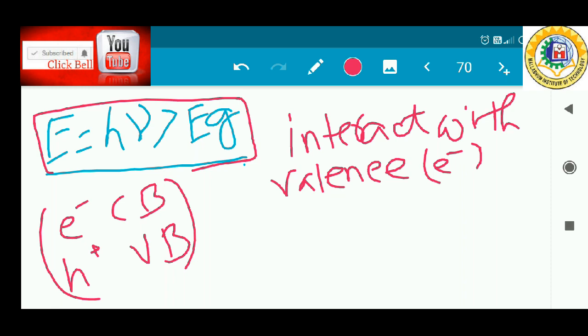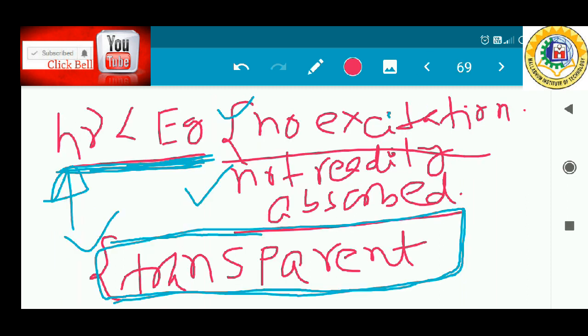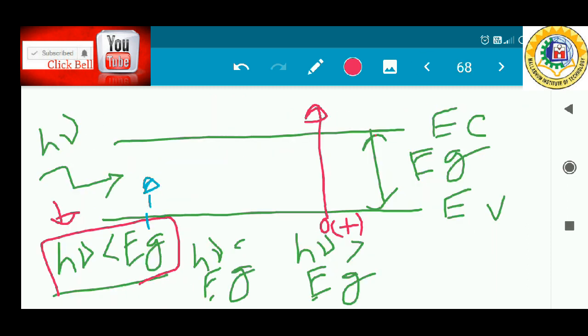The basic absorption process for different values of h nu would be different. Whenever the photon energy is greater than the band gap energy, an electron-hole pair is created, and the excess energy may be given to the electron and hole as additional kinetic energy, which may be dissipated as heat in the semiconductor. That means this is the amount of energy required for the electron to elevate from the valence band into the conduction band.